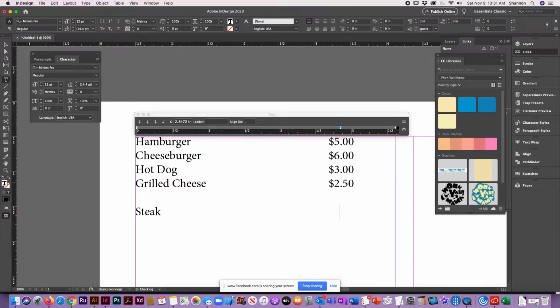I'm going to add in a steak. That's maybe $11. And then I'm going to add in maybe some add-ons. Add avocado for $1.